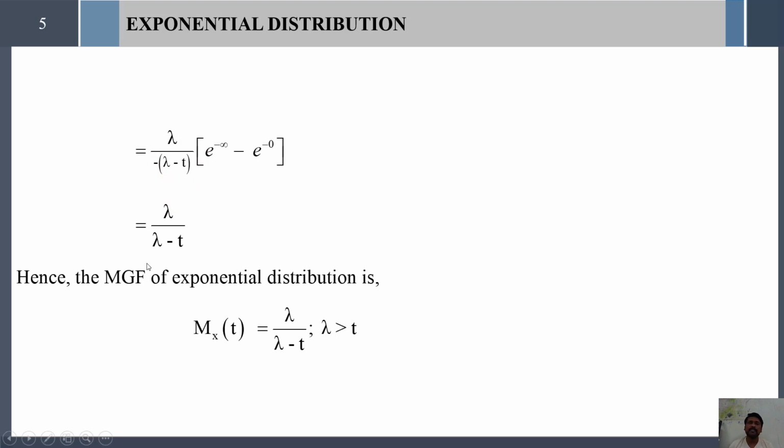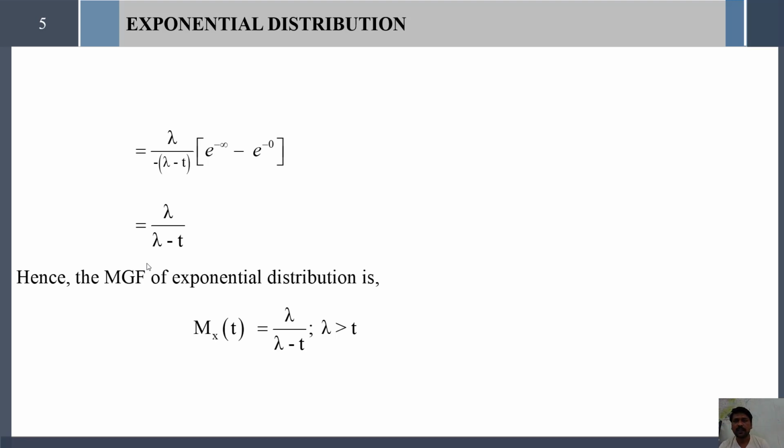Therefore the moment generating function of the exponential distribution is M_X(t) = lambda divided by (lambda minus t), where lambda is greater than t. That is one condition; only then does this fractional term exist. Otherwise it goes to infinity, since the denominator may become 0.